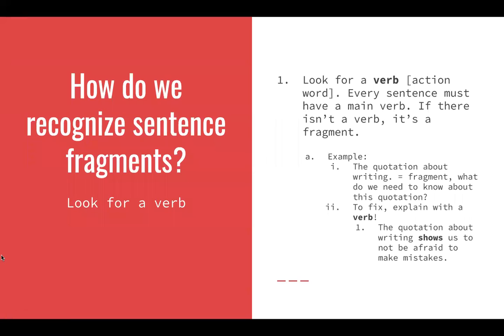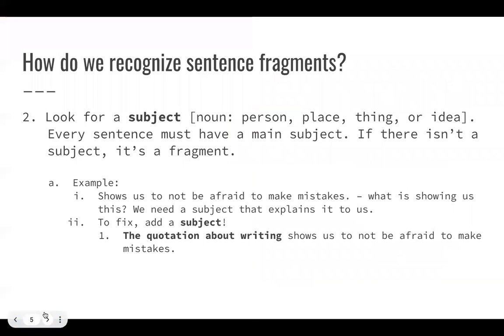There are a couple different ways we can recognize sentence fragments. The first is to look for a verb or action word. Every sentence must have a main verb. If there isn't a verb, it's a fragment. So for example, "the quotation about writing." This is a fragment because we don't know what we need to know about this quotation. To fix, we need to explain with a verb. "The quotation about writing shows us to not be afraid to make mistakes." Now we have a verb connecting two ideas and we know what we should learn about them.